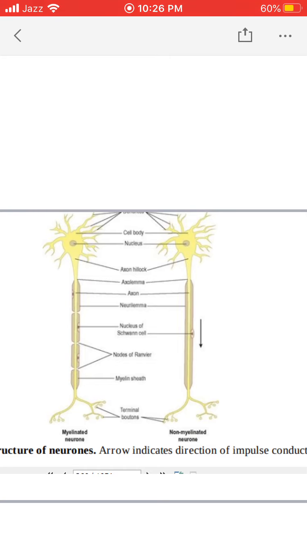Here, two types of neurons are shown. Number one is the myelinated. On the left side, there is a myelinated neuron, and on the right side, there is non-myelinated neuron. In myelinated neuron, you can see the node of Ranvier, and it is not present in the non-myelinated neuron. And also you can see the presence of myelin sheath in myelinated neurons, while it is absent from the non-myelinated neuron.